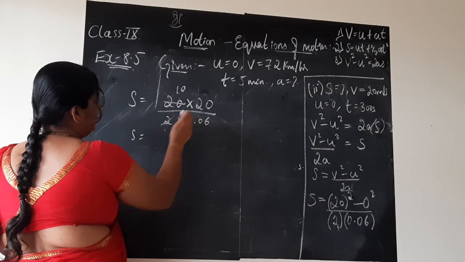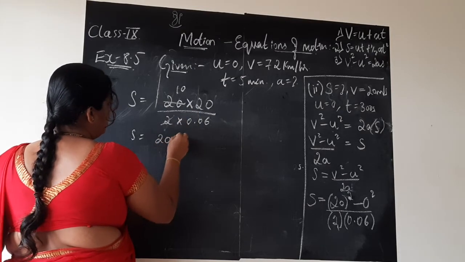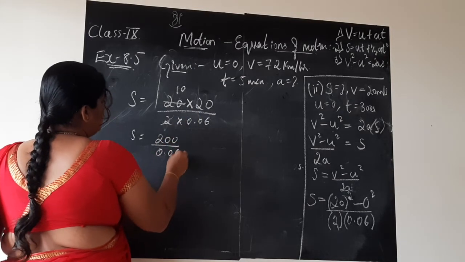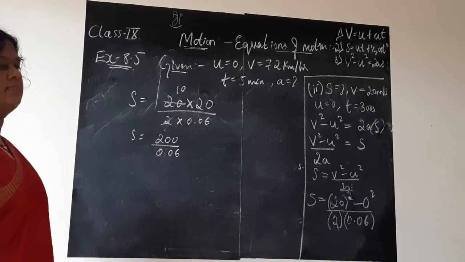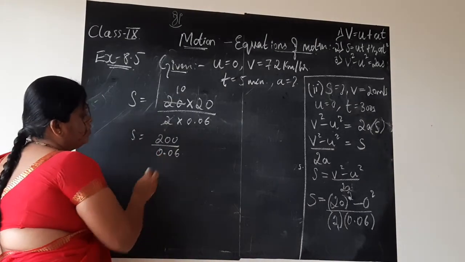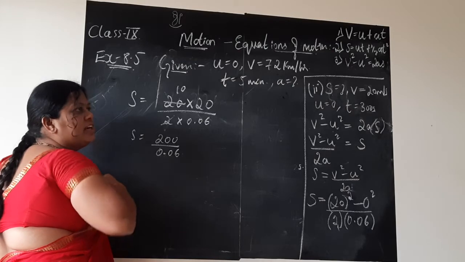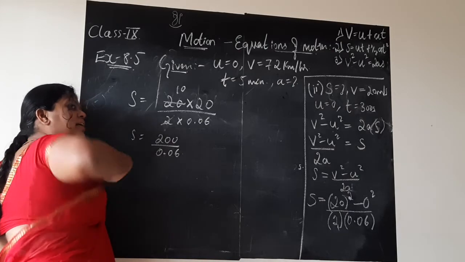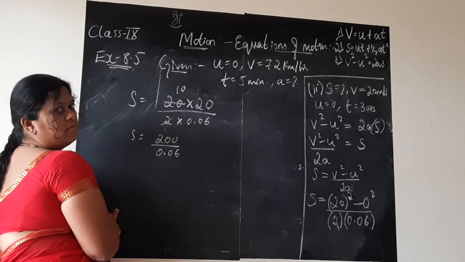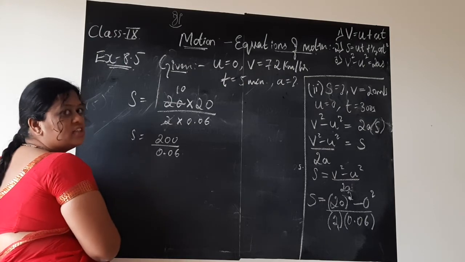So S is 10 into 20 means it is 200 divided by 0.06. Now if we have kept 1 by 15, our simplification would be easy. But why should we make it easy? No? We are all at home. So let us spend time on such things.